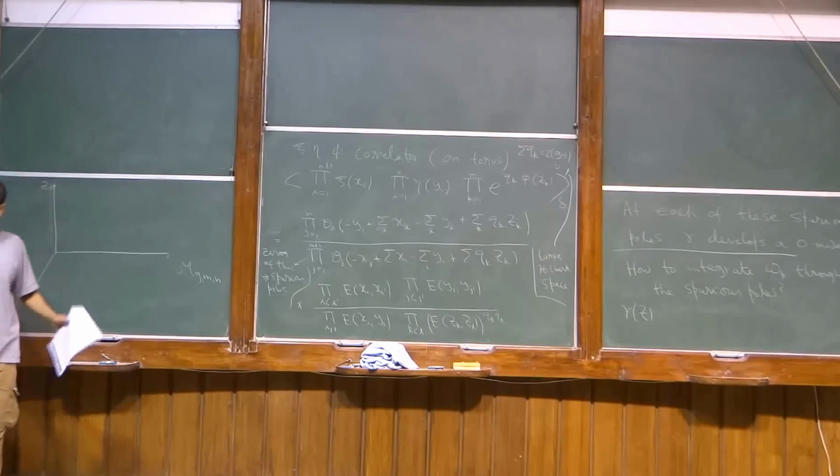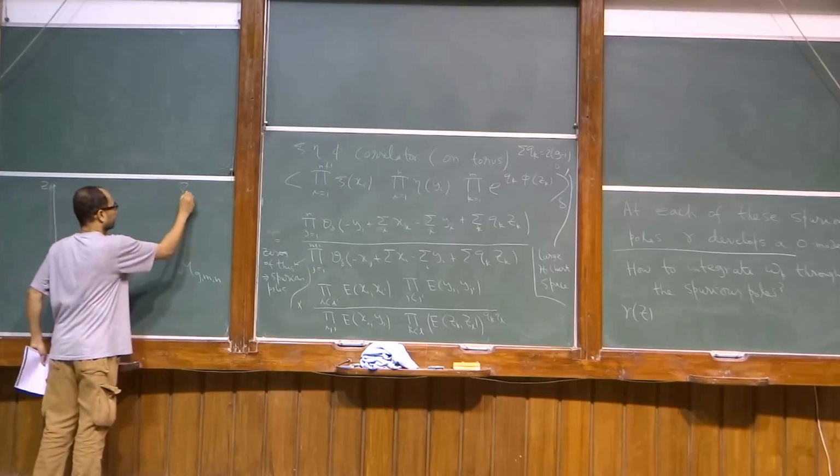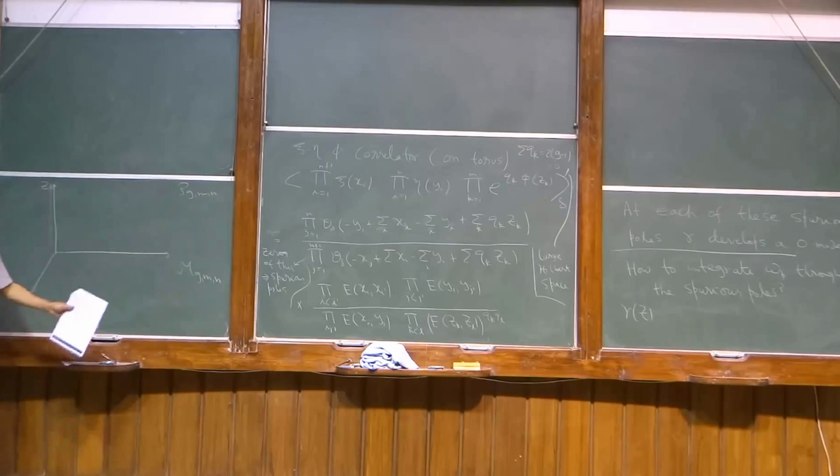Because to draw a figure, you cannot draw any more than a 3 dimensional figure. And so this is PGMN. And the spurious pole is a codimension 2 subspace in this PGMN. PGMN as I have drawn is 3 dimensional.